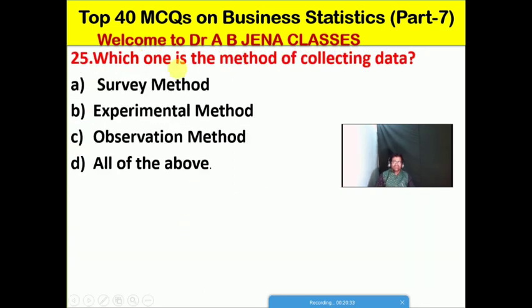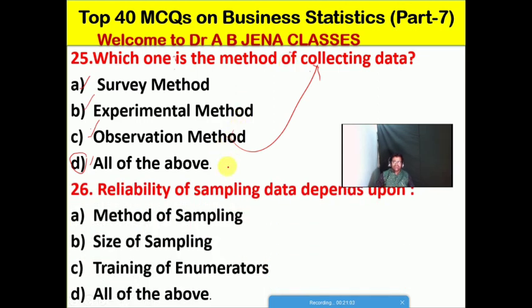Next one we will see: which one is the method of collecting data? A, survey method; B, experimental method; C, observation method; D, all the above. Friends, D is the right option for this MCQ for the primary data collection method. Survey method, experimental method, as well as observation methods are used to collect the primary data.